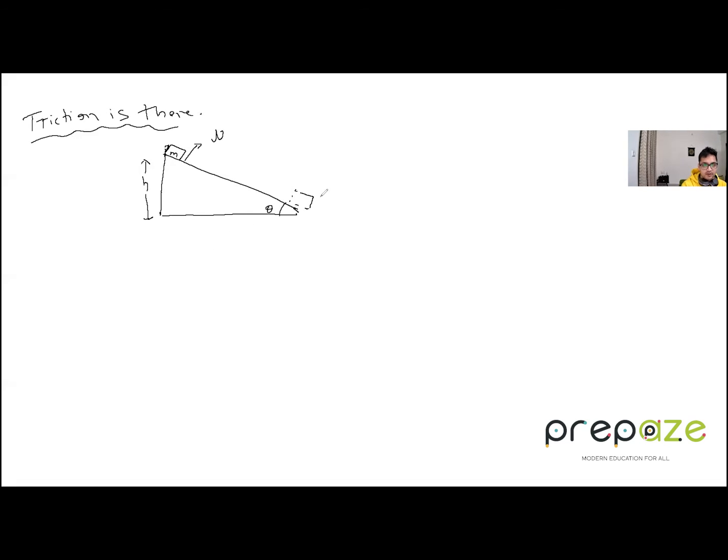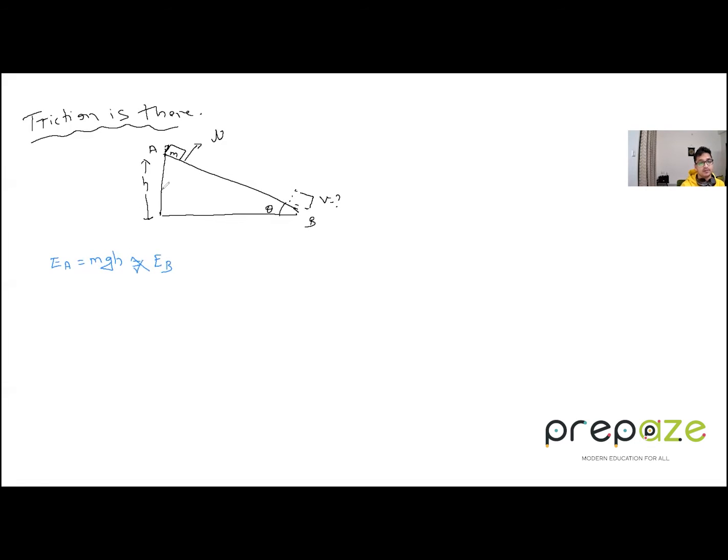So the velocity is now being asked. Now see what is happening. Initially, this is point A, this is point B. Initially, the block has some energy, which is the energy at A, which is equal to what? mgh. Now, is this energy equal to the energy at B? No, it is not equal to that.